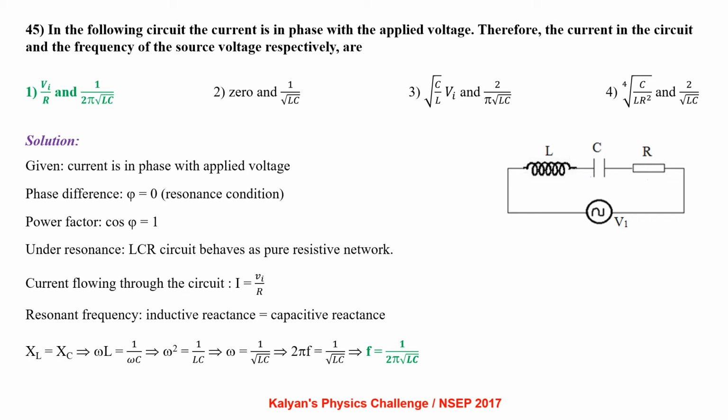So at resonance, power factor is 1, that is cos phi equal to 1. Under resonance, an LCR circuit behaves as a pure resistive network. So the current flowing through the circuit I equal to V by R. For resonant frequency, we can equate inductive reactance and capacitive reactance. XL equal to XC, omega L equal to 1 by omega C, which gives us F equal to 1 by 2 pi root LC.